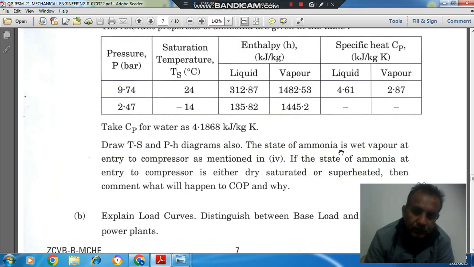State that the state of ammonia is wet vapor at the entry to the compressor, as mentioned before. If the state of ammonia at the entry to the compressor is either dry saturated or superheated, then comment what will happen to COP and why.